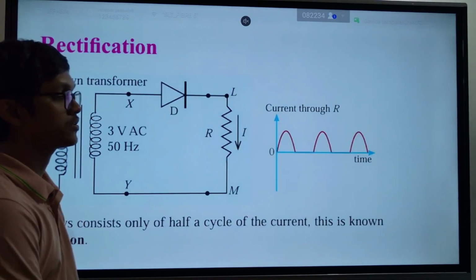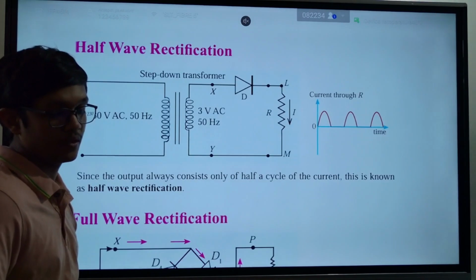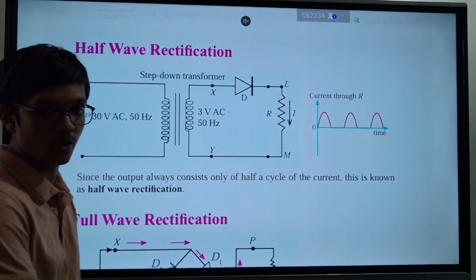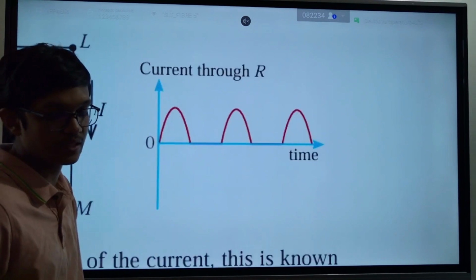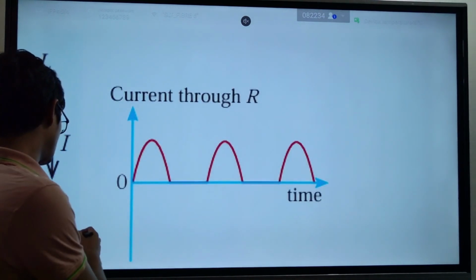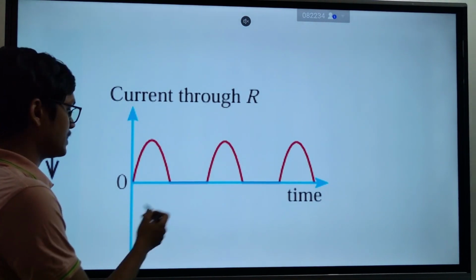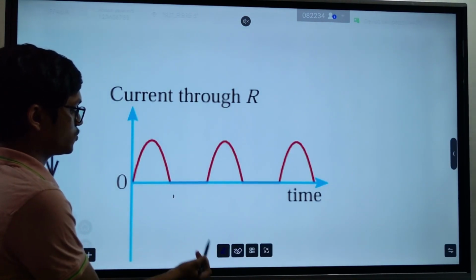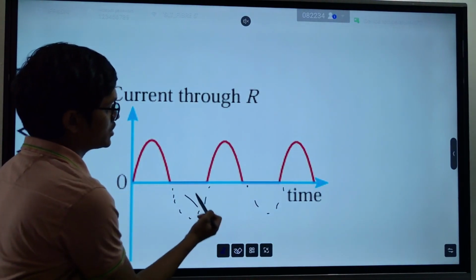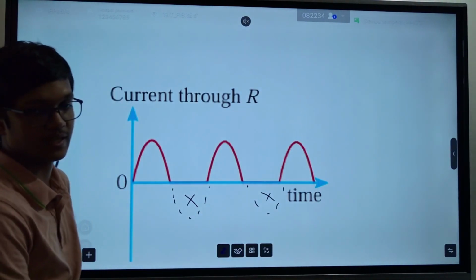Clear? But there's a clear problem here, right? The whole negative part of the current is wasted. This negative part does not pass through the circuit. So whatever energy we're sending through the circuit, the energy in this negative part is wasted.